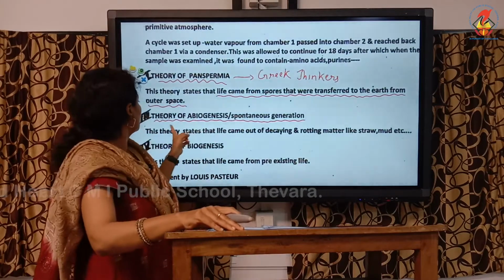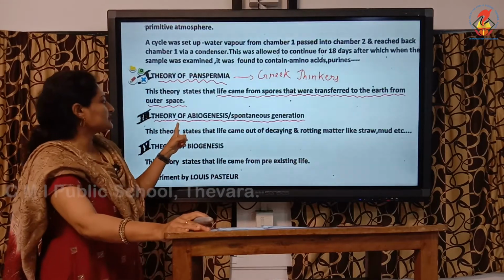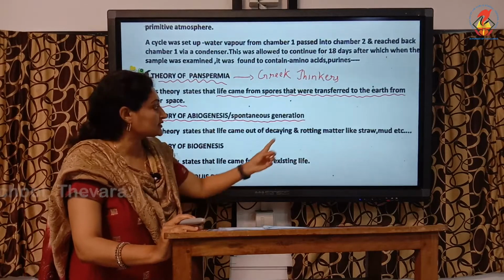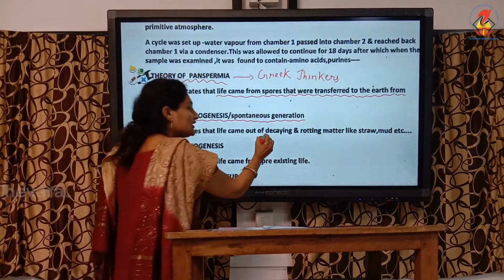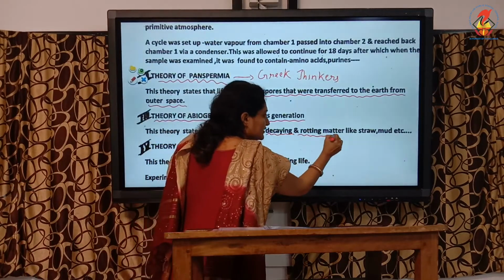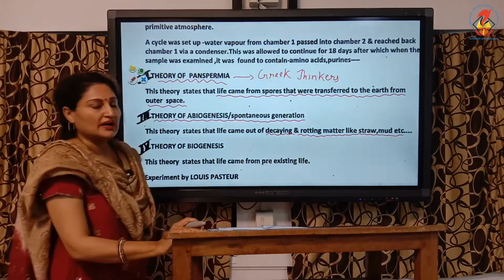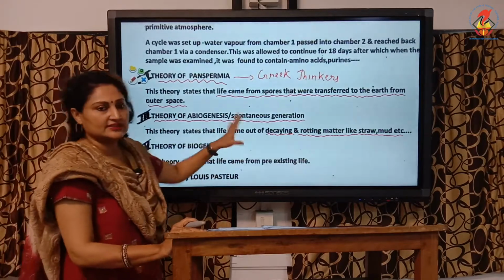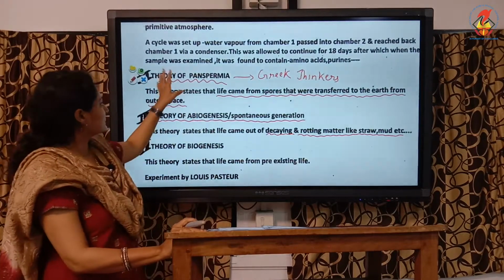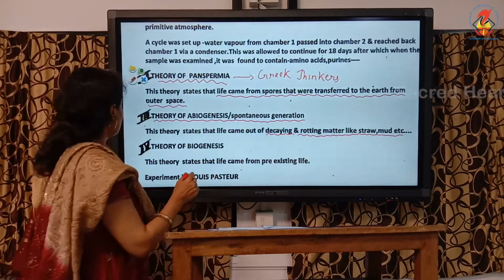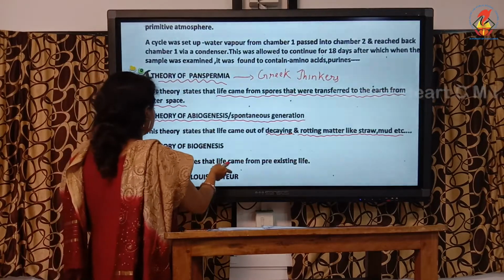So according to the theory of abiogenesis, life originated from abiotic factors, and these abiotic factors should be decaying and rotting matter like straw, mud, etc. This is also discarded. So the second and the third theory were discarded because there was no substantial proof. Now we are going to the fourth theory.